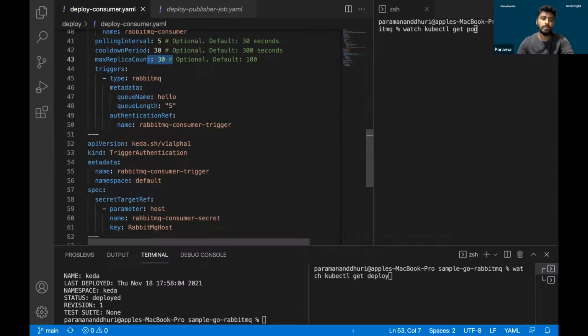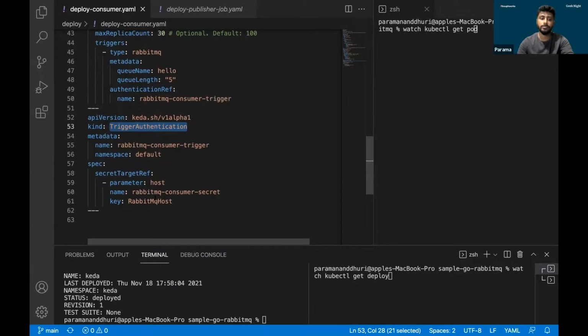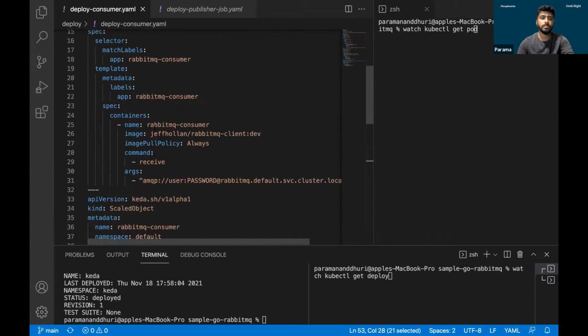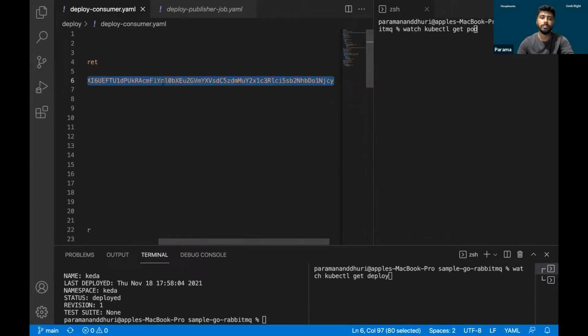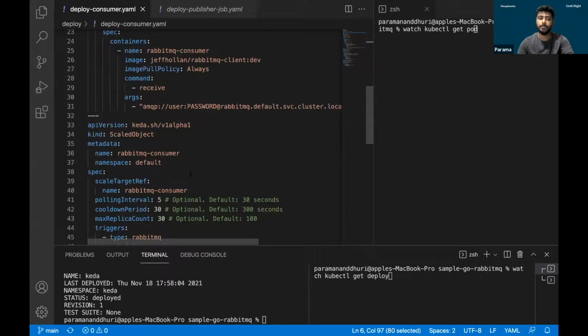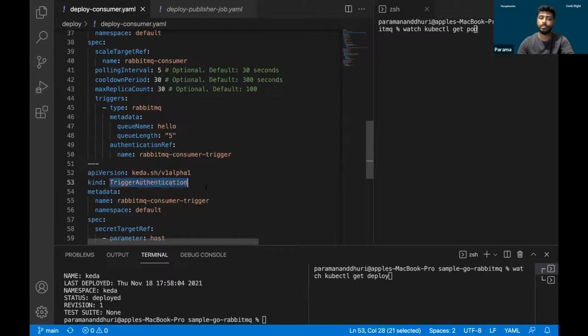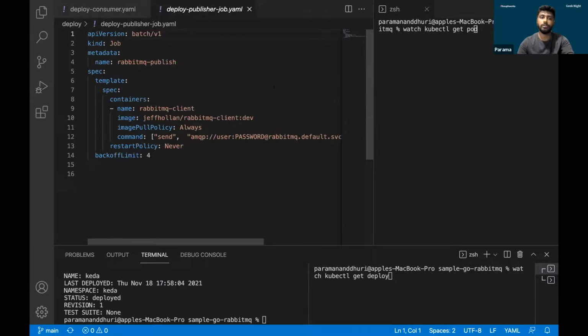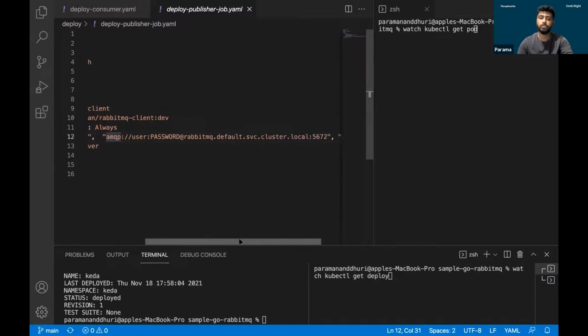There is one more object of KDA, the trigger authentication, which is just the secret required for the consumer to connect to the RabbitMQ server, passed using this trigger authentication. That's part of this consumer. Next, the publisher is nothing but a simple RabbitMQ client which uses the AMQP protocol to send 300 messages to the RabbitMQ server.